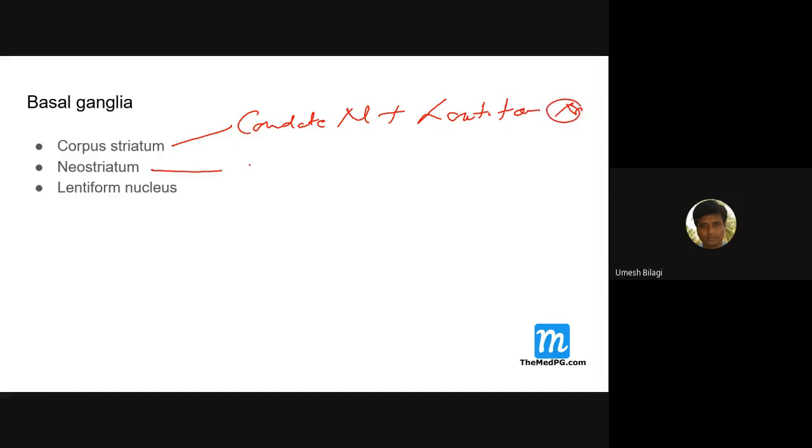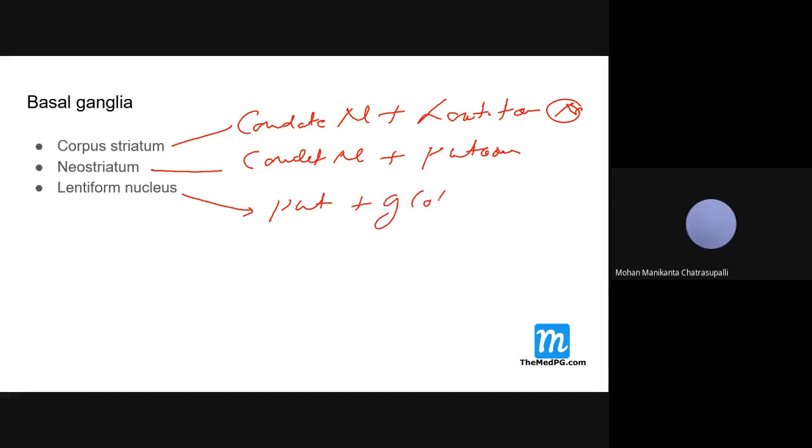The neostriatum is the caudate nucleus plus what? Putamen. You have to know them because these things are functionally important. The lentiform nucleus contains putamen plus what? Globus pallidus. This is further separated into interna and externa.